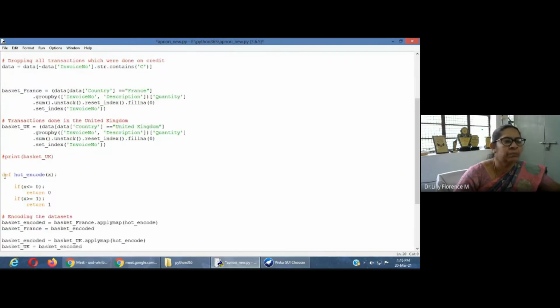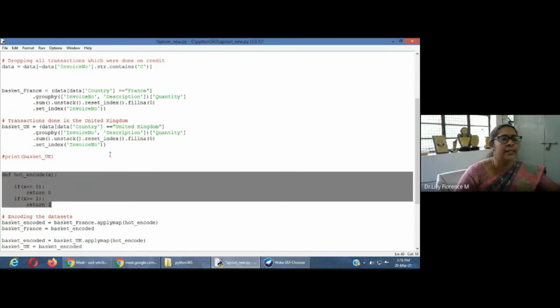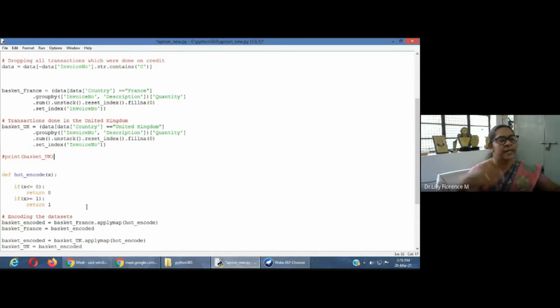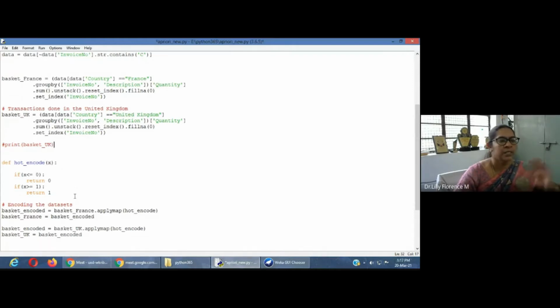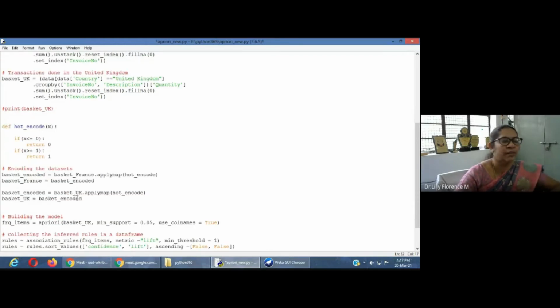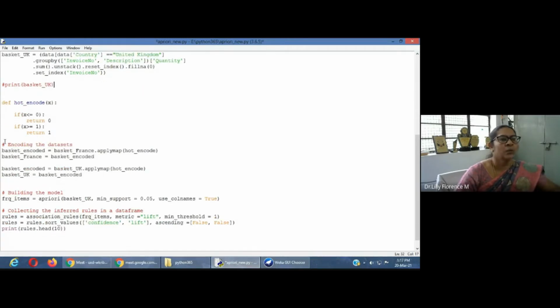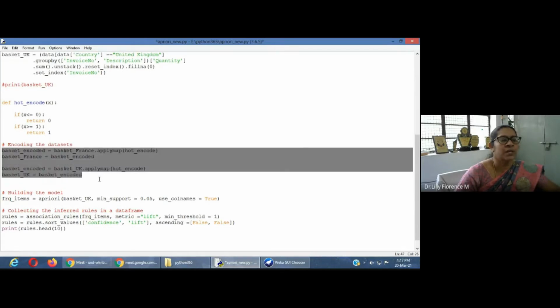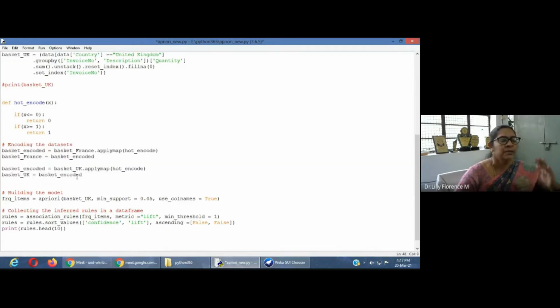The next step is encoding the data, that is, converting the data. If a value is less than or equal to 0, it will be set to 0, and if it is greater than or equal to 1, it will be set to 1. So all our data will be in the range 0 to 1. We are making our data binary, 0 and 1. These two steps encode the data with values between 0 and 1.